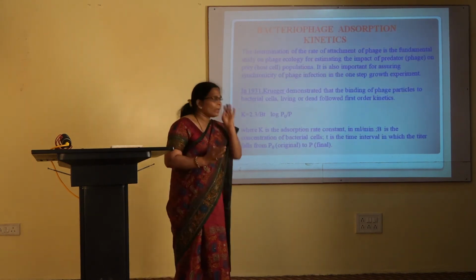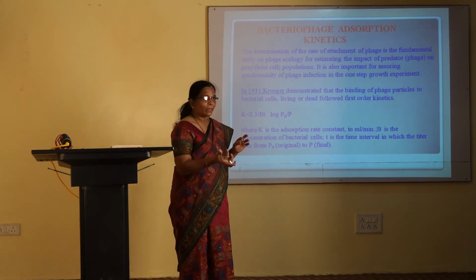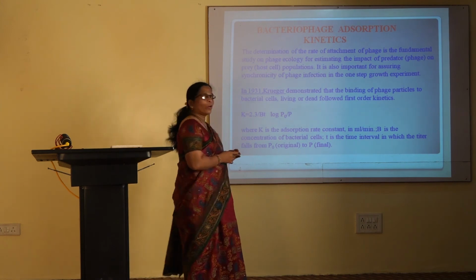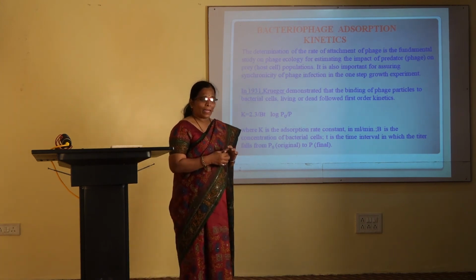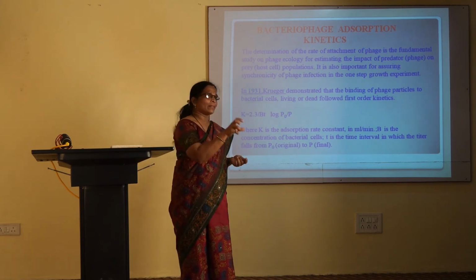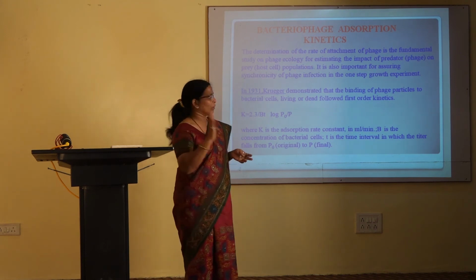Once the MOI concept is clear, now we have to study the adsorption kinetics. What do you mean by adsorption kinetics? As I have told you, for every virus there is an attachment site on its host.